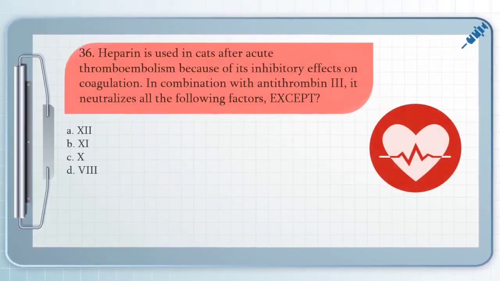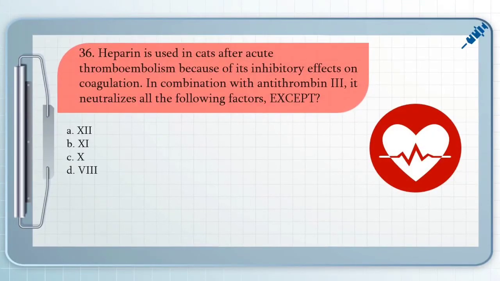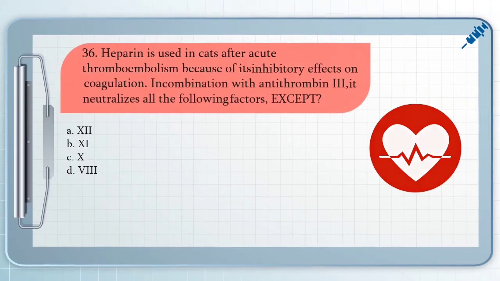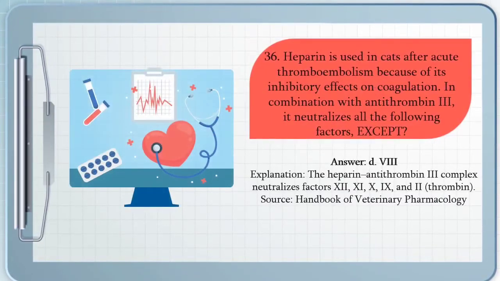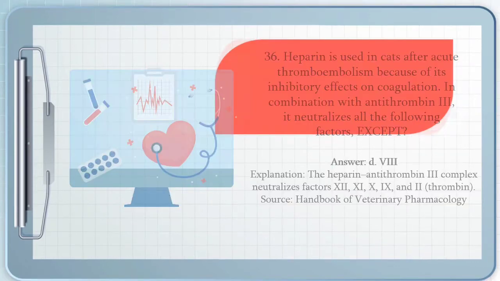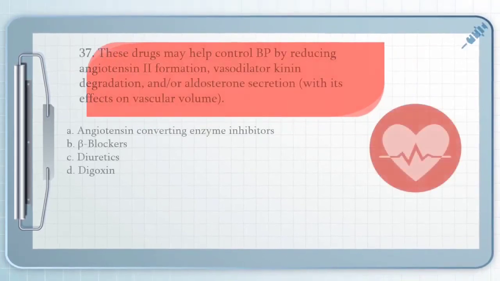For question number 36, we have heparin is used in cats after acute thromboembolism because of its inhibitory effects on coagulation. In combination with antithrombin 3, it neutralizes all the following factors except A. 12, B. 11, C. 10, or D. 8. The answer for question number 36 is letter D, 8. The heparin-antithrombin 3 complex neutralizes factors 12, 11, 10, 9, and 2.